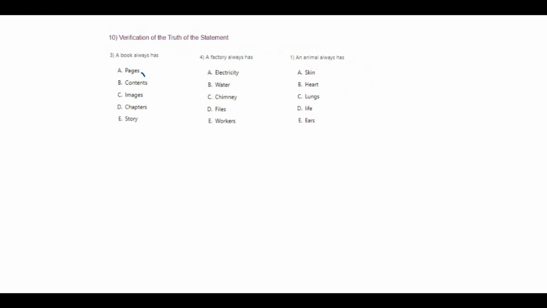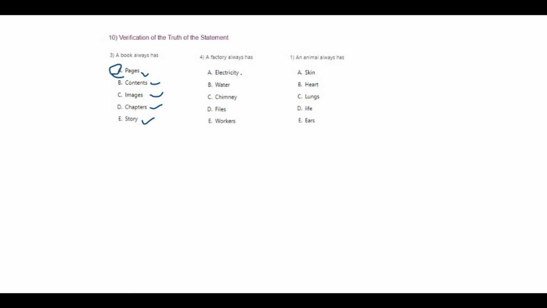Verification of truth. Verification of truth is getting you the answers to the closest scenarios. For example, I have taken 3 options here. Let's look at each one of them. A book always has. So book definitely has pages, contents, images, chapters, story. But what a book has, when you look at it physically, it has pages. It's your option A. Let's look at the next question for more clarity.